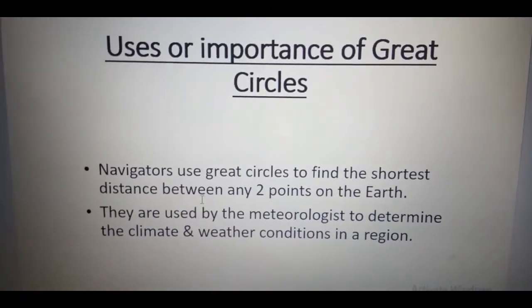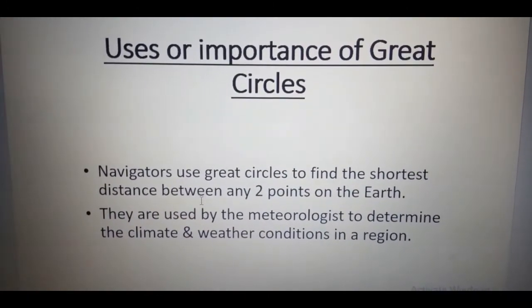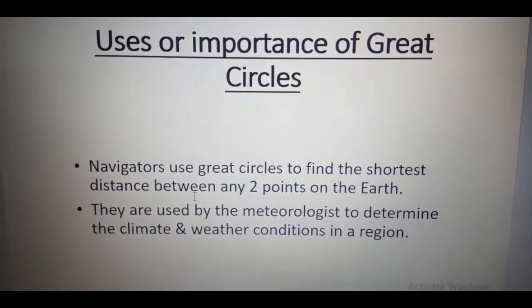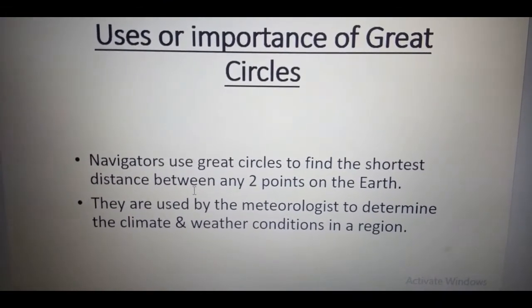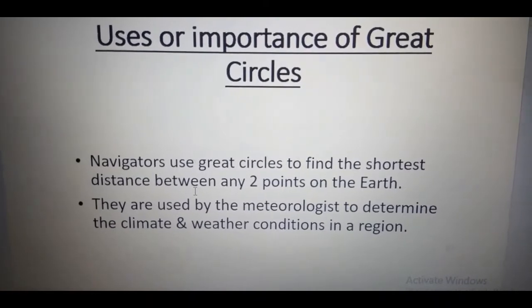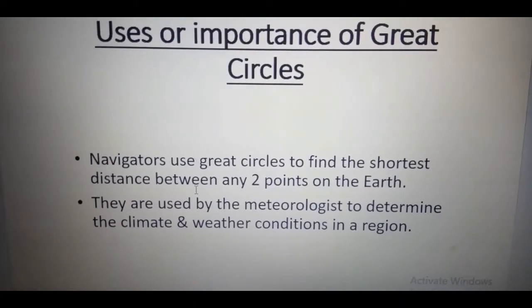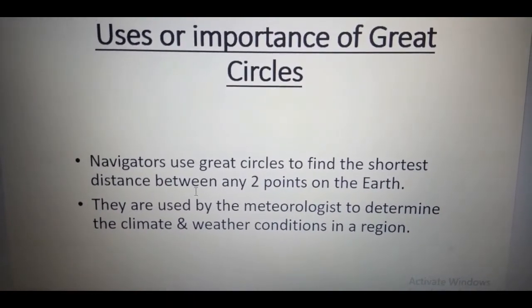Now, what are the uses or importance of great circles? The navigators use the great circle to find the shortest distance between any 2 points on the earth, and they are used by the meteorologists to determine the climate and weather conditions in a region.